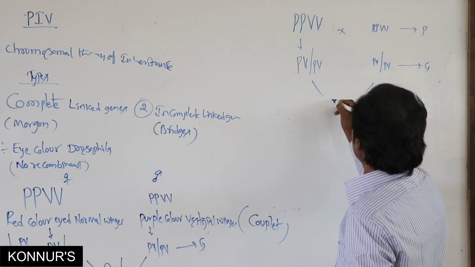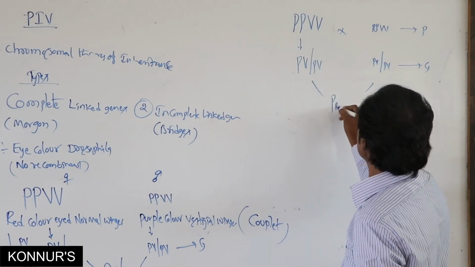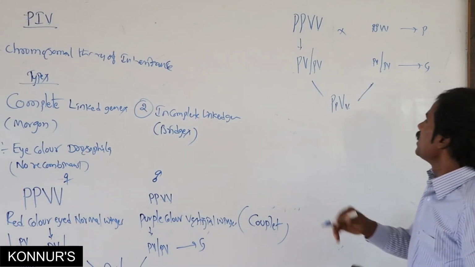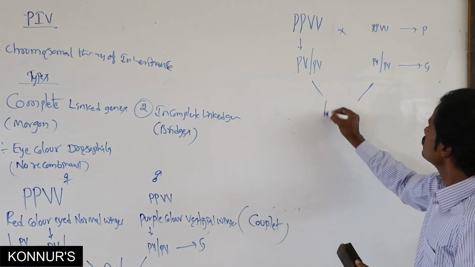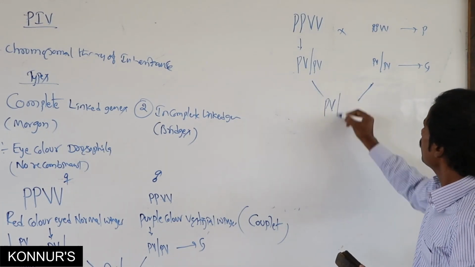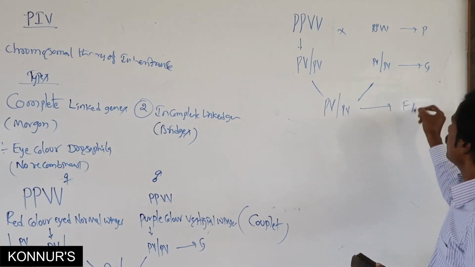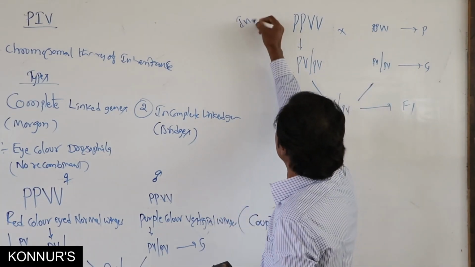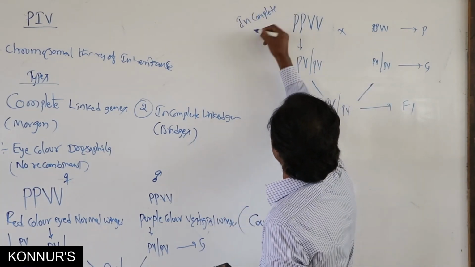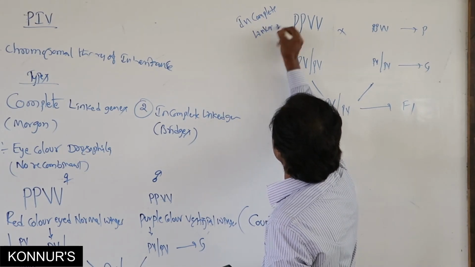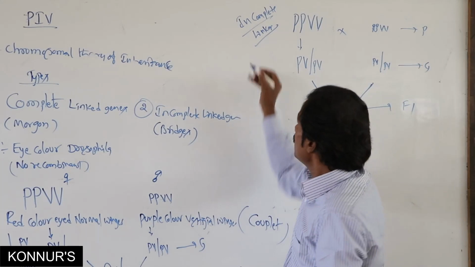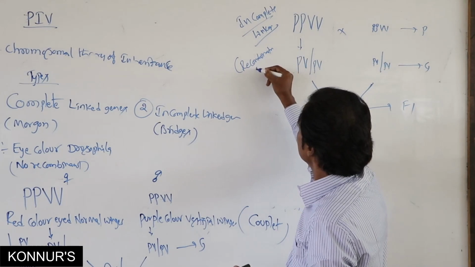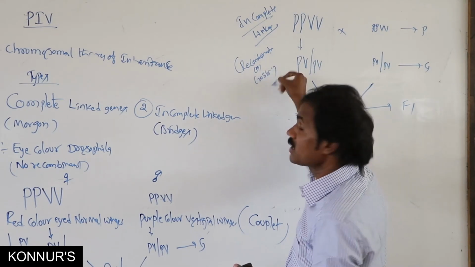Then in the F1 progeny, all F1 progeny, if it is incomplete linkage, that means recombination takes place, or crossing over takes place here.